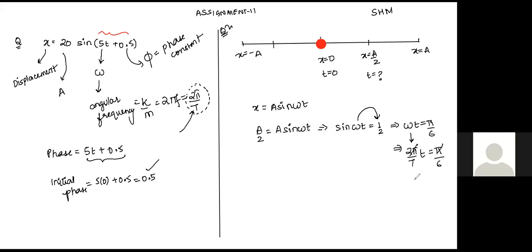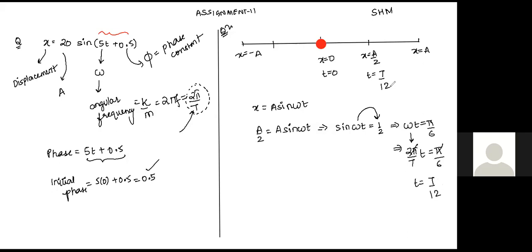Therefore, we have small t is equal to T by 12, correct? So what does this mean? It means that the particle will reach this position A by 2 in the time T by 12. Am I correct?